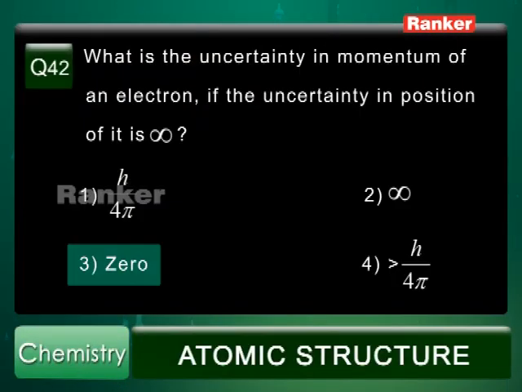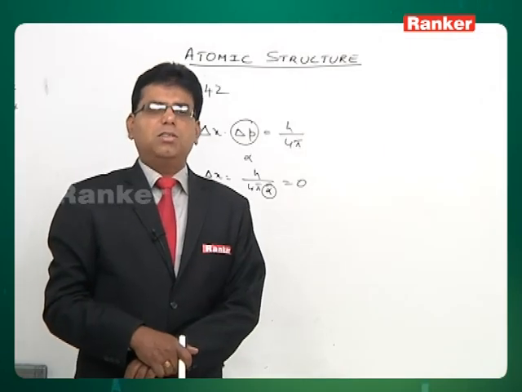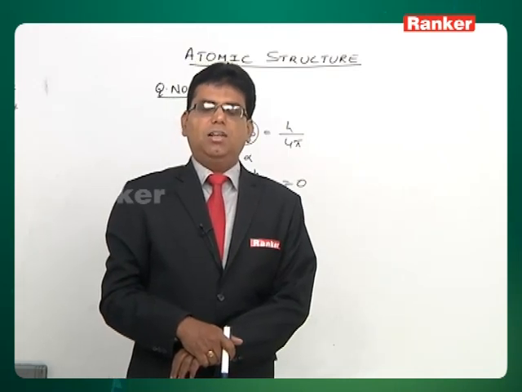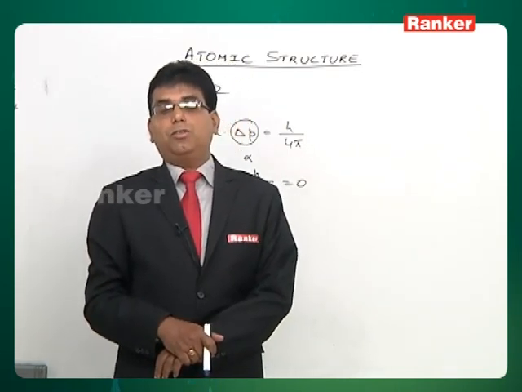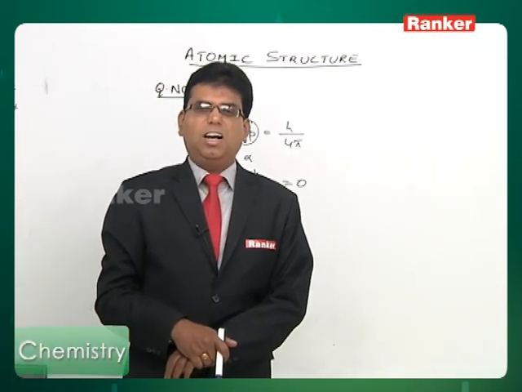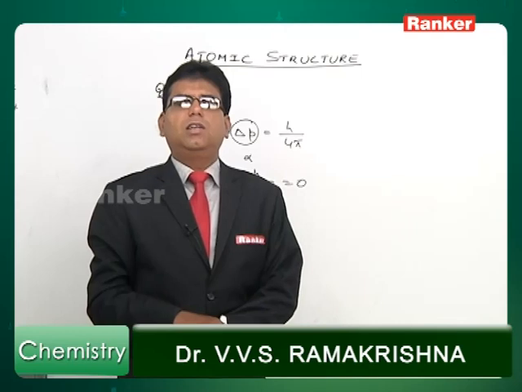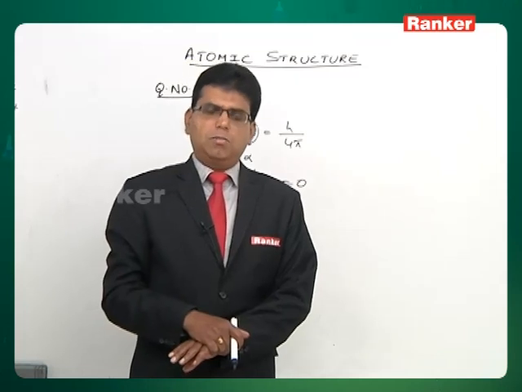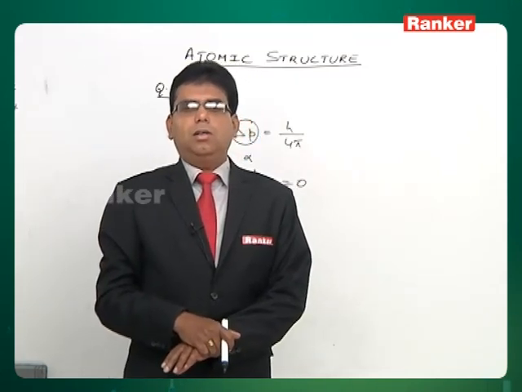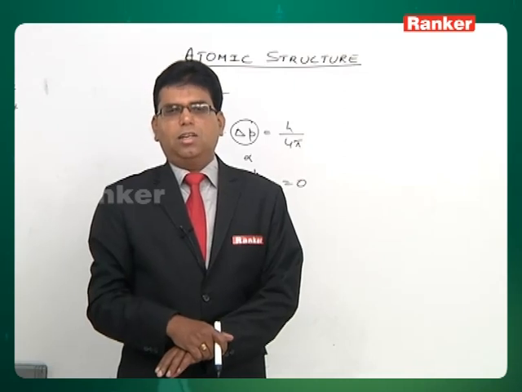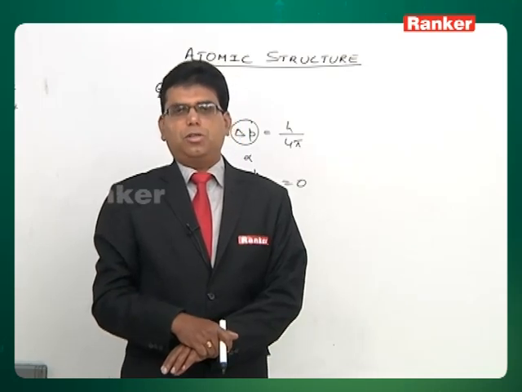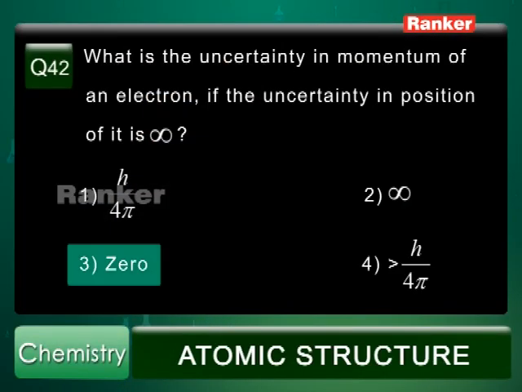So the correct answer is option 3. That means the position can be determined exactly. When you determine the position exactly, then the uncertainty in the momentum, the value we got, is highly inaccurate. That is infinity in uncertainty, infinity in inaccuracy. Similarly, if uncertainty in position is infinity, then uncertainty in momentum will be 0. So if one is 0, the other one will be infinity. So again I will repeat, the answer is option 3.